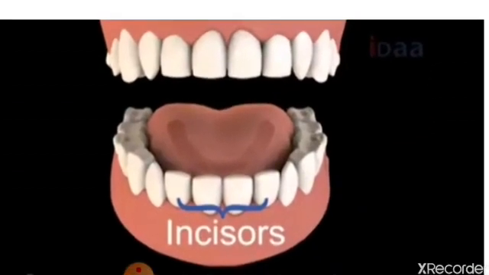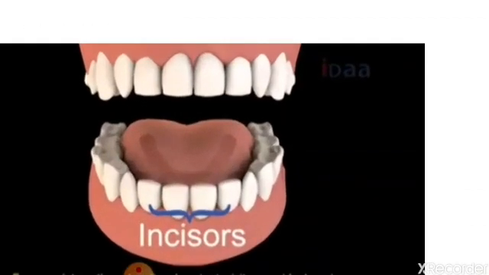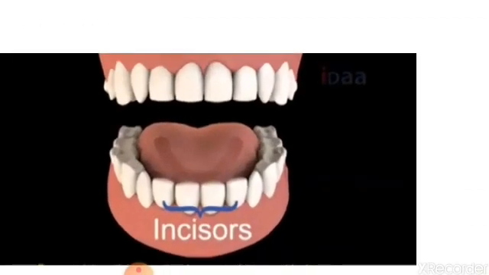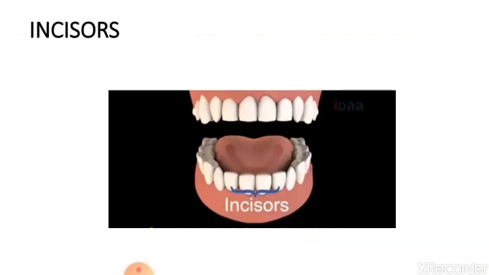See, 1, 2, 3, 4 on the lower jaw and like that 4 on the upper jaw. The front teeth are called incisors and they are also called cutting teeth. There are a total of 8 incisors present in our mouth, 4 in each jaw.